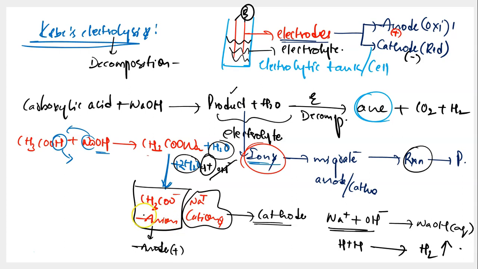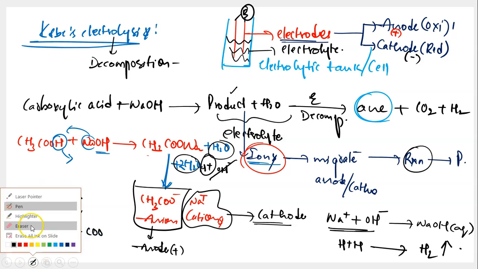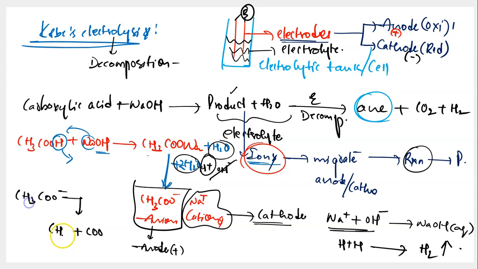Then what happens at the anode? At the anode, you're having CH3COO minus, isn't it? So the CH3COO minus at the anode will get converted into CH4 plus COO, not CH4, I'm sorry. It gets converted into CH3 and COO. These are the radicals. The COO radical will further get converted into carbon dioxide. This evolves, and the CH3 radical connects to an adjacent CH3 radical, leading to formation of ethane. So the product at the anode is what? It is ethane, C2H6. Along with that, you are having CO2 produced. So this is how Kolbe electrolysis happens.